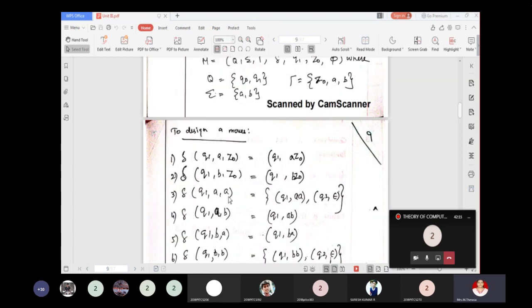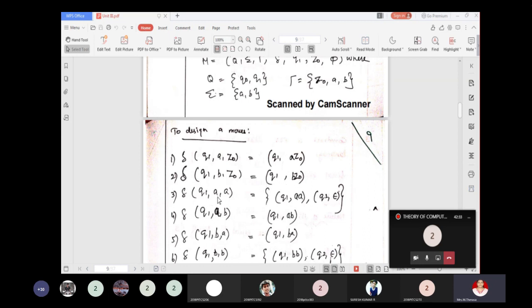These are all the moves. When you are in Q1 and A is read by the tape and Z0 is on top of the stack, push that A onto the stack. When you are in state Q1 and when you read B, push it onto the stack.